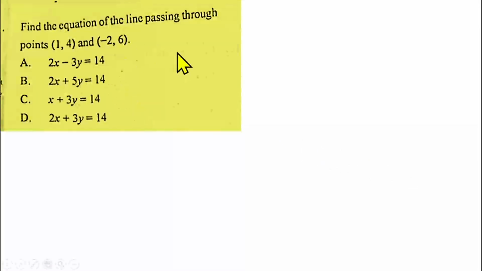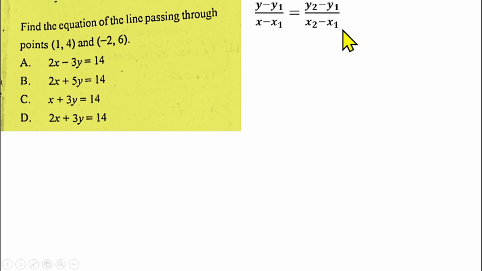Question number 7 is from coordinate geometry. We have to find the equation of the line passing through points (1, 4) and (minus 2, 6). So the question is from coordinate geometry. We are finding the equation of a straight line that passes through these two coordinates. That can be done in two ways, but let's use the easiest way, by using the formula y minus y1 over x minus x1 equals the gradient of the straight line, which is y2 minus y1 over x2 minus x1.